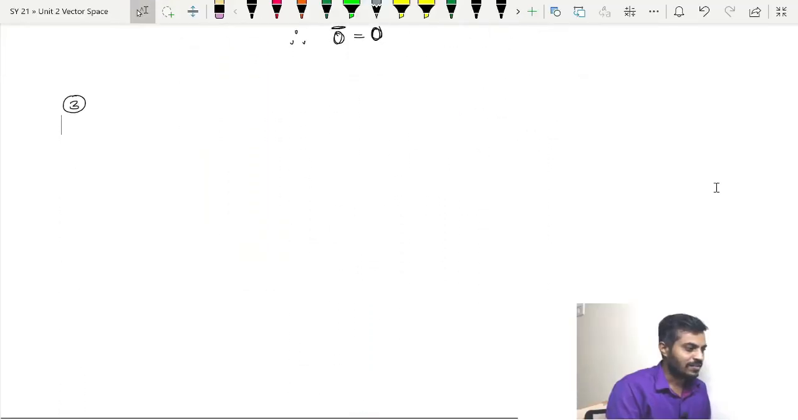Now we are moving towards the third part of the theorem, and here we are going to prove that the additive inverse is unique. Now you will wonder, first of all we have proved the identity element is unique, and now we are proving the additive inverse is unique. But what exactly is the additive inverse? Wait a minute, I will tell you. That's really simple.